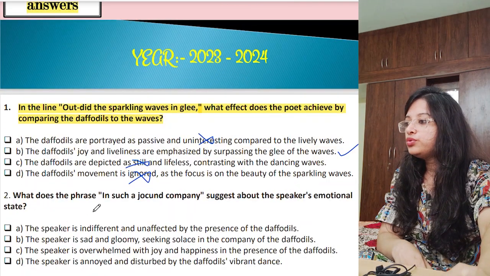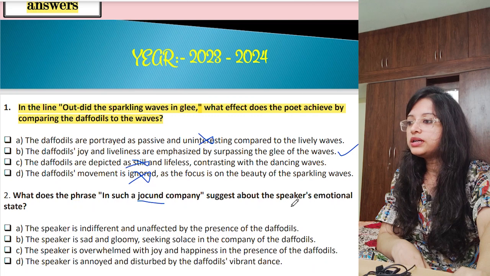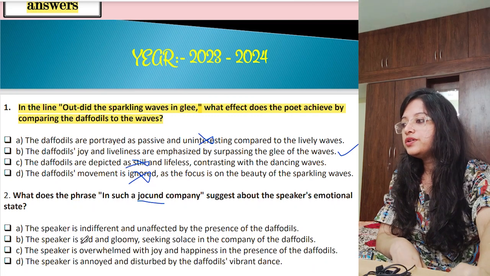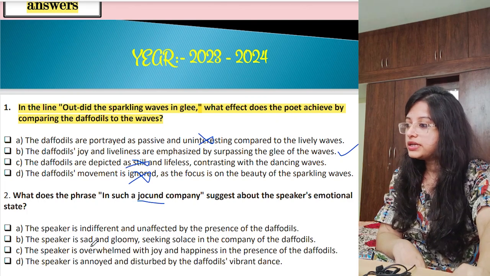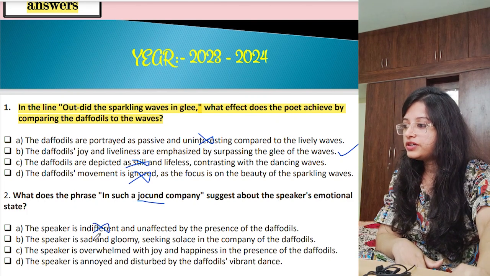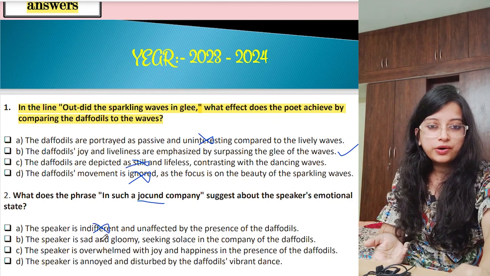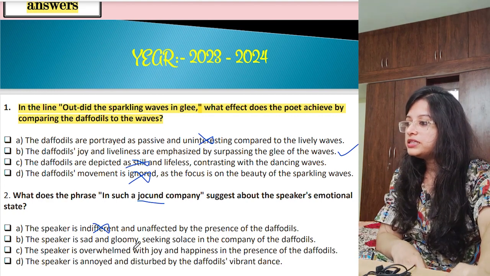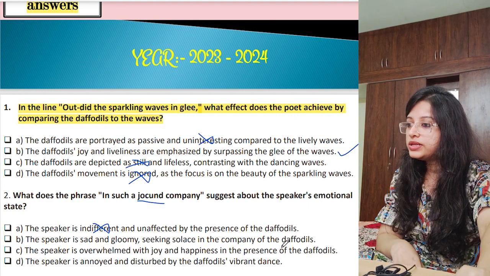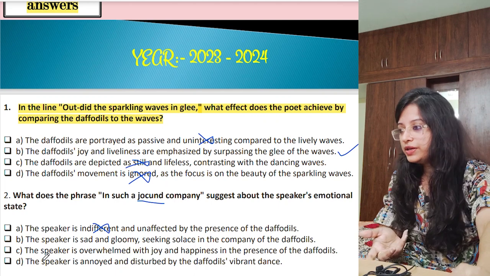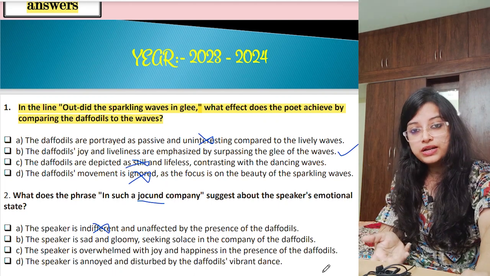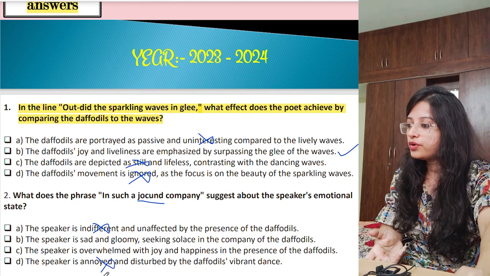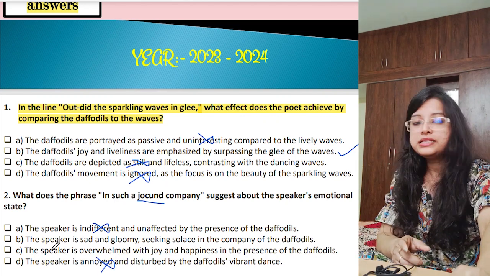Next, question number 2. What does the phrase "in such a jocund company" suggest about the speaker's emotional state? How did it affect the emotion of the poet? The speaker is indifferent. Indifferent means somebody is not bothered about anything. No, it's not that. The speaker is sad and gloomy, seeking solace in the company of the daffodils. Can be correct. The speaker is overwhelmed with joy and happiness in the presence of the daffodils. Very happy. The speaker is annoyed. No, he's not annoyed. But B and C both can be correct.